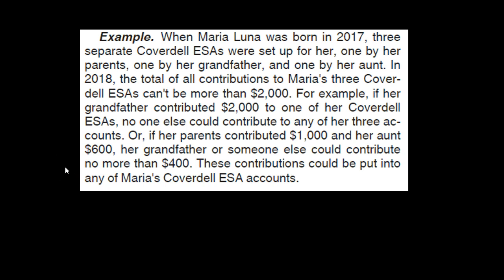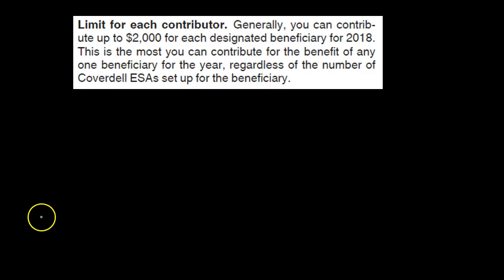These contributions could be put into any of Maria's Coverdell ESA accounts. So we can imagine this situation. We've got the 3 accounts here, and the point is that in any one year they have to add up to 2,000. So even if we have 3 different people contributing to 3 different accounts, it's all the same beneficiary in essence, and that's what it's coming down to: we have to put in the maximum per beneficiary, even if it's coming from different people and going into different Coverdell accounts. Limit for each contributor.